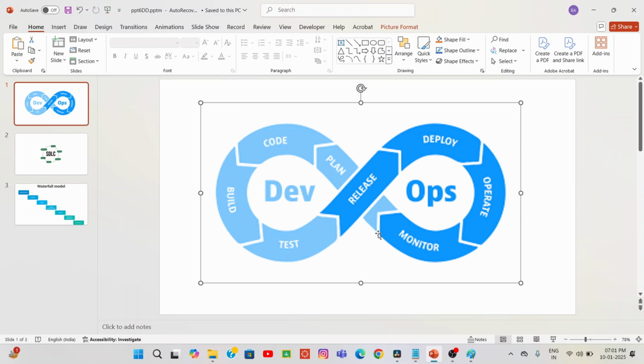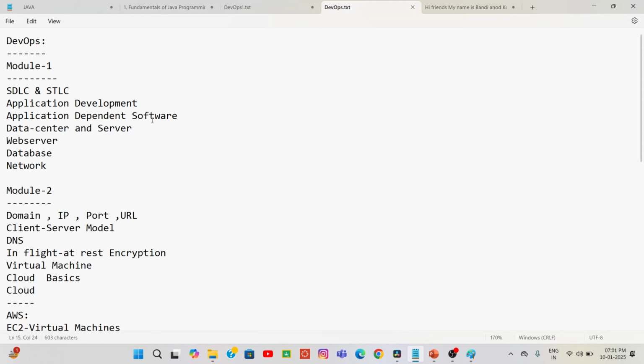That's all about this, and now I will tell you the course content of this course. I have divided it into some modules. In the first module, you will learn SDLC and STLC, the software development lifecycle and software testing lifecycle. I will teach them in depth, not an issue. And application development, how application development goes on, and application development software is very, very important.